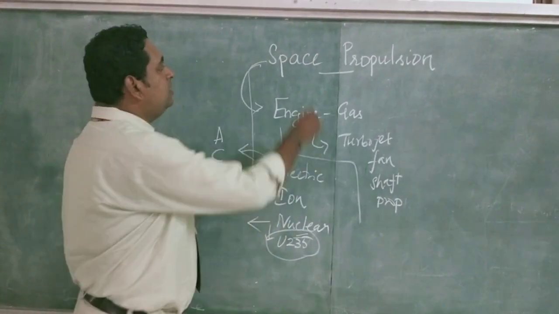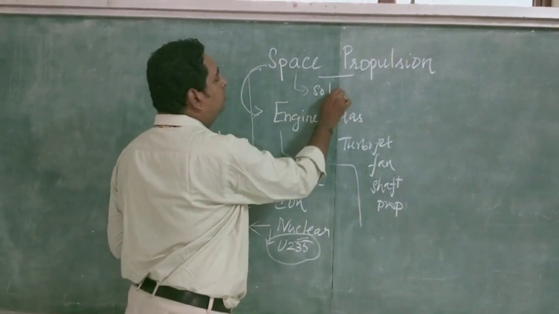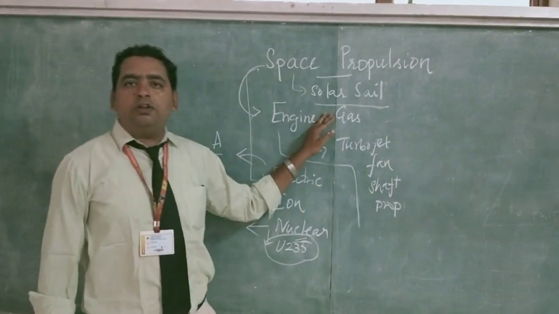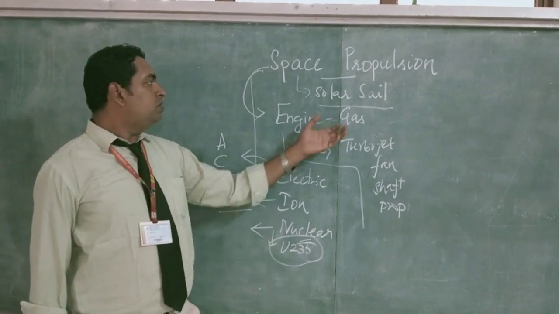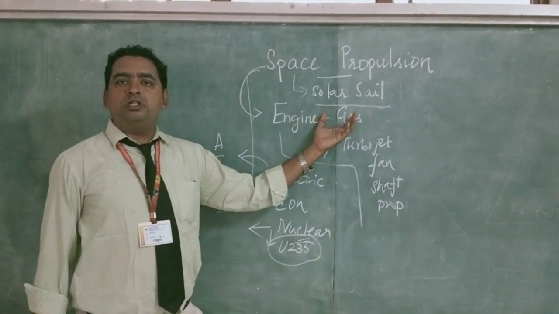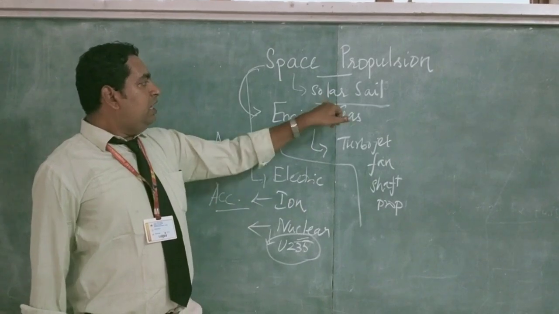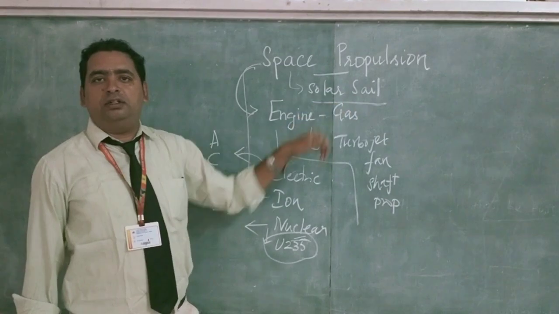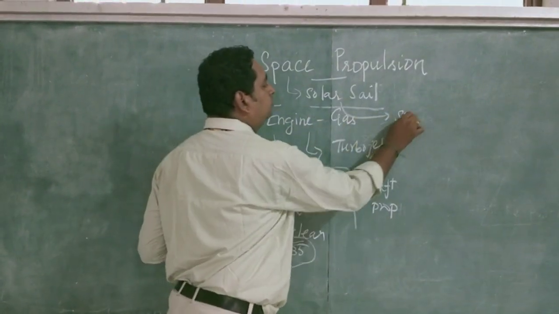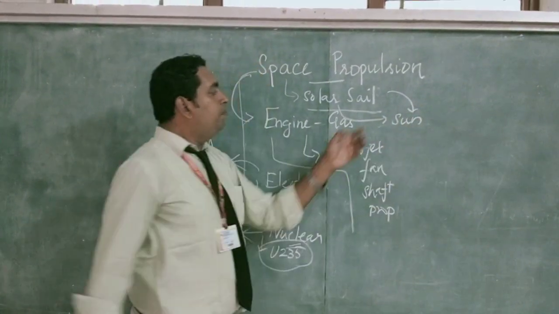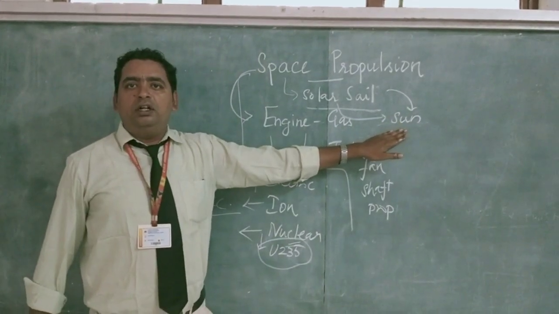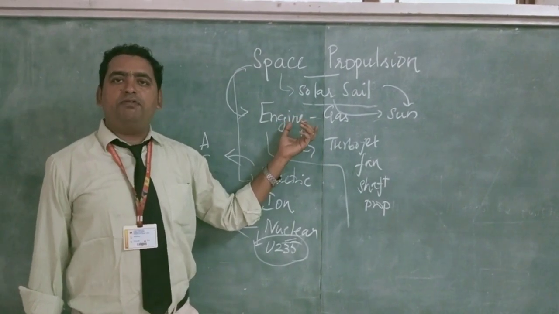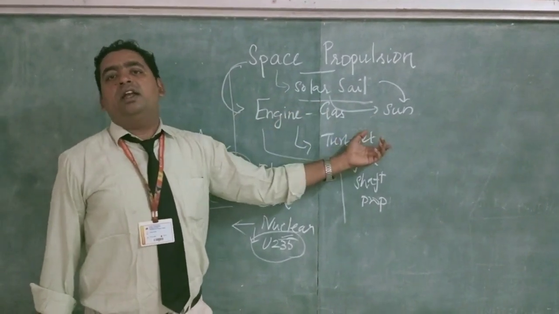Apart from the main space propulsion systems, the solar sail is also available. But we cannot consider this as a main propulsion system, because the solar sail is an additional propulsion system to space propulsion. The name itself gives solar. So it gets energy from the sun. So this is sun and sail. Because of the power of the sun, it gets sail. Here the light energy, the photons from the sun, is converted into electrical energy.